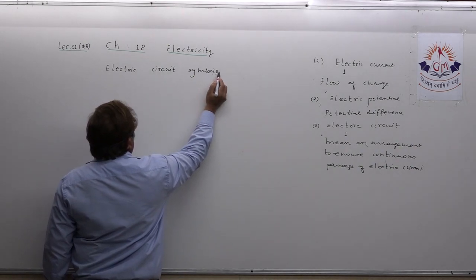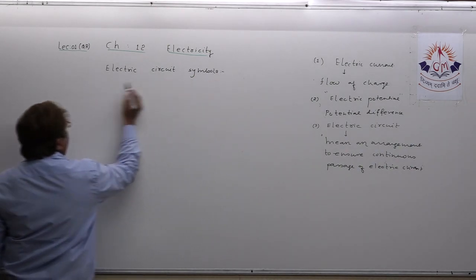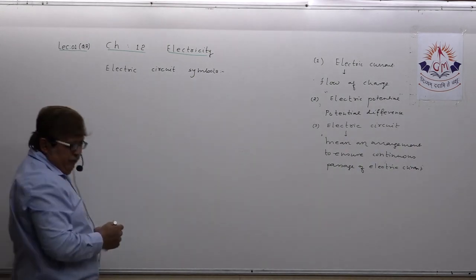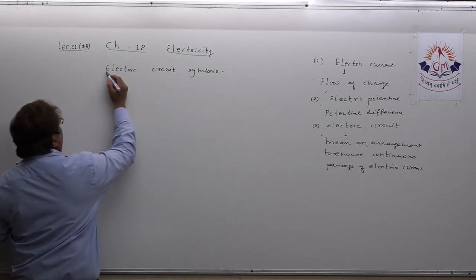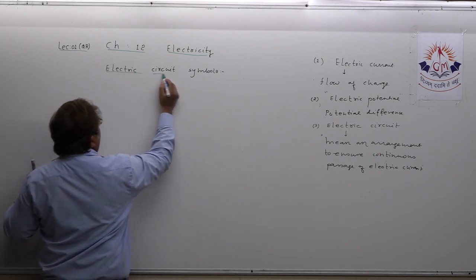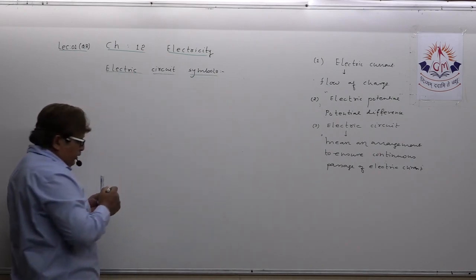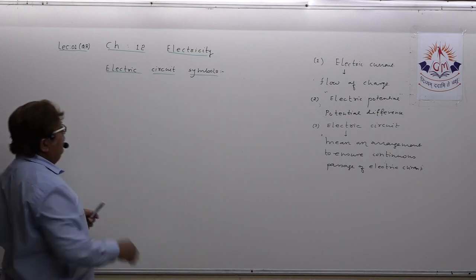Suppose we take the first one, for cell. You must be knowing it, but let us practice to understand it better.